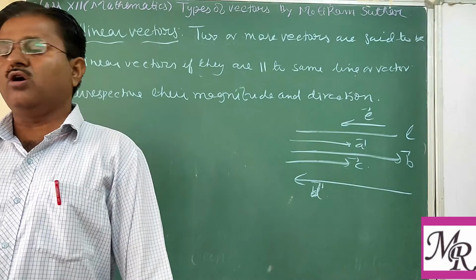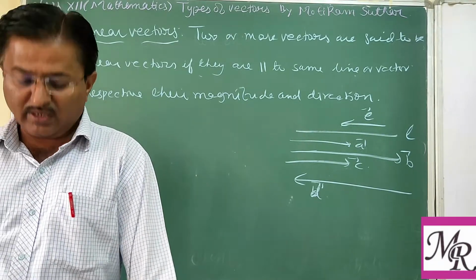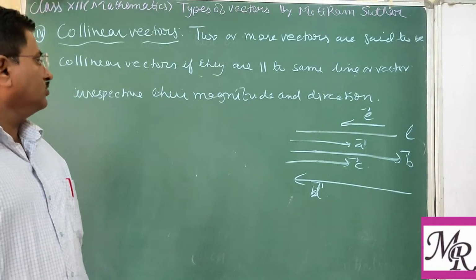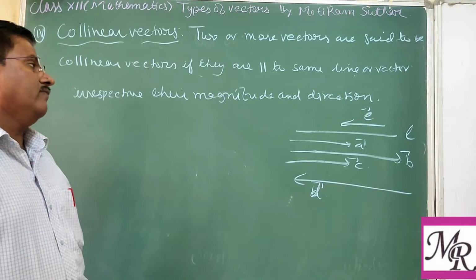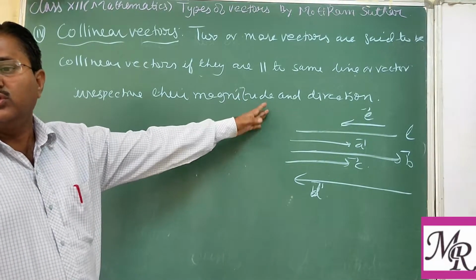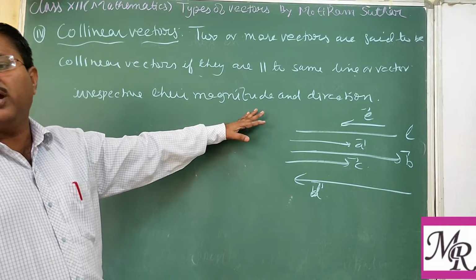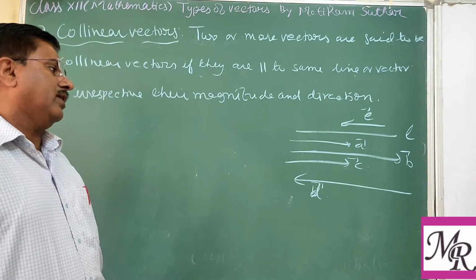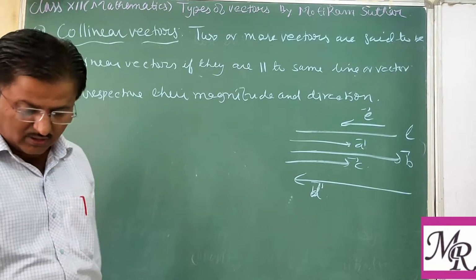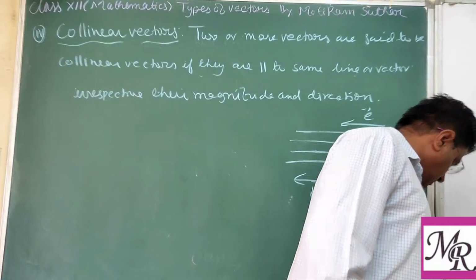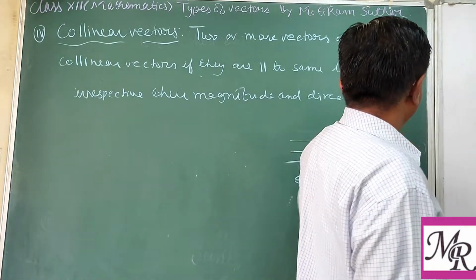So what we call here a collinear vector: the vector being parallel to the given line or a vector, irrespective of their magnitude and direction. So here we are not looking at the magnitude and direction. We see only whether the given vector is parallel to the given line or not. Such types of vectors are known as collinear vectors.